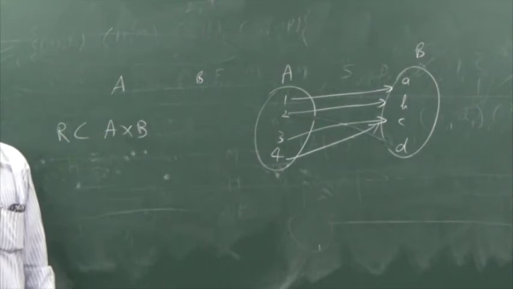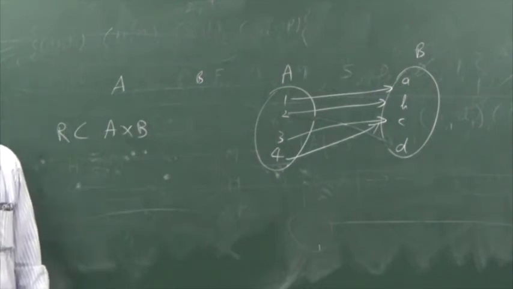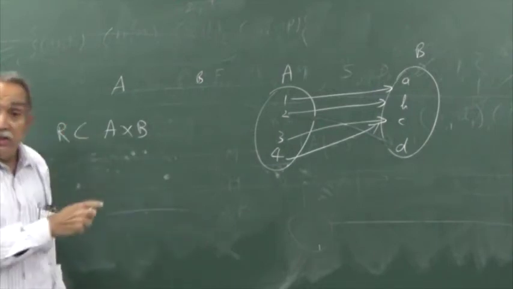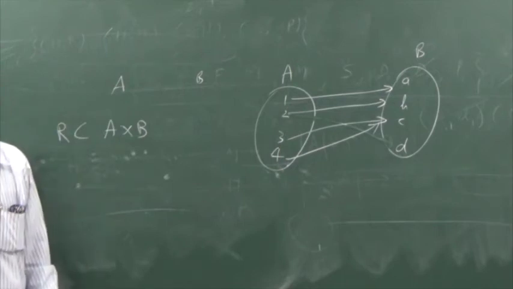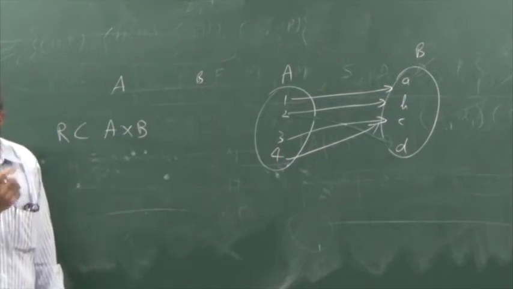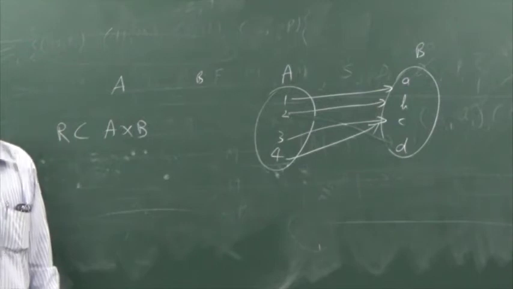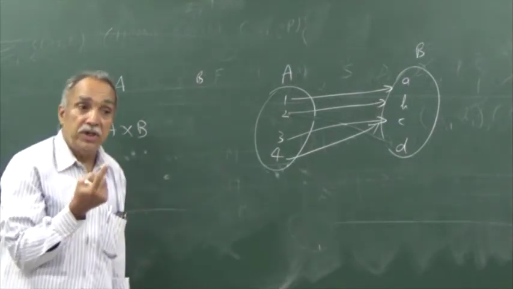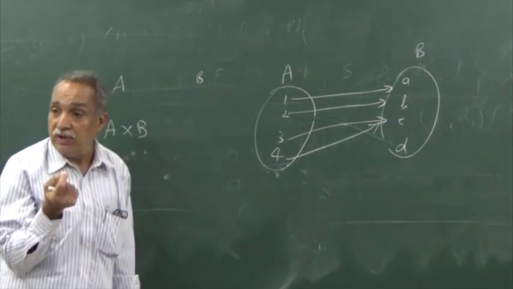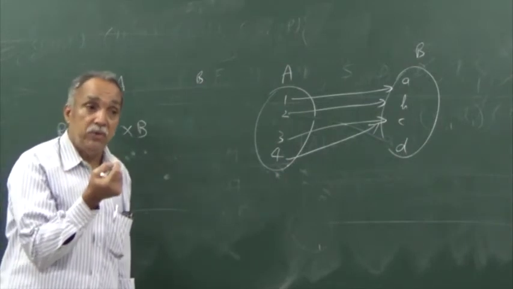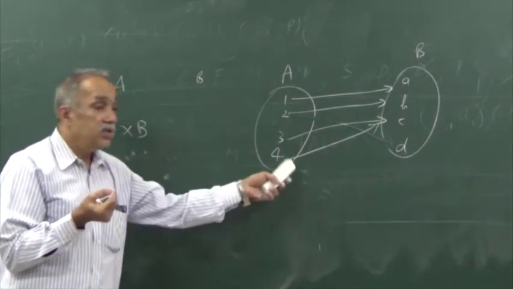Condition to be satisfied: it must be a relation. Under the relation, every element of A must have a relative. Every element of A must have a unique relative. Then only the relation becomes more interesting for us. We will call it a function. We will assign a special name to it. We call it a function. This is a function.